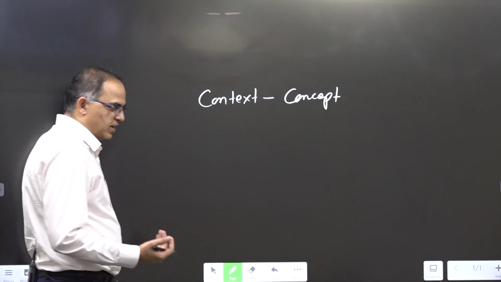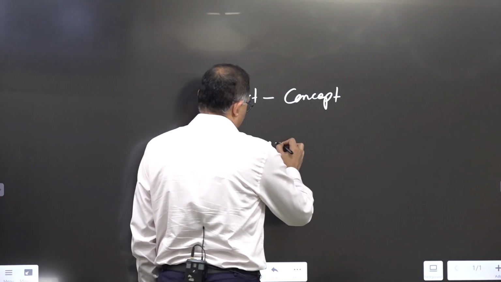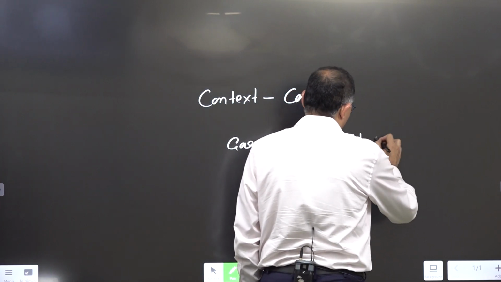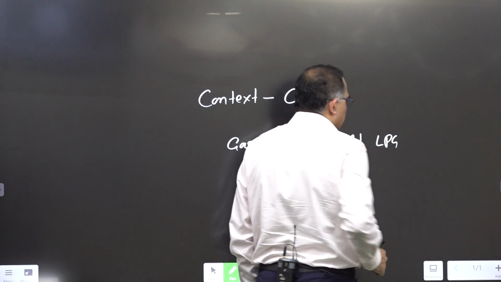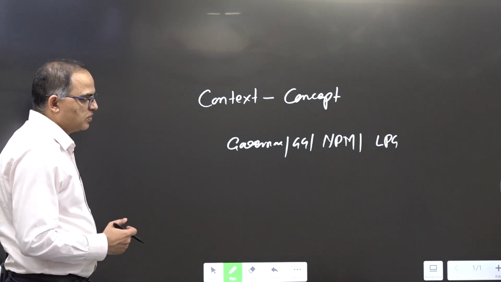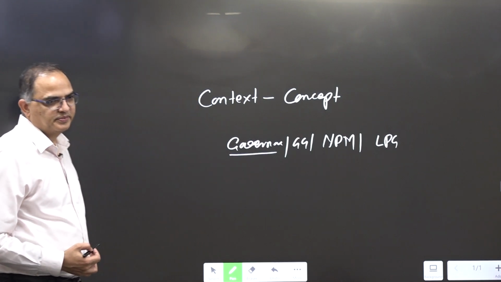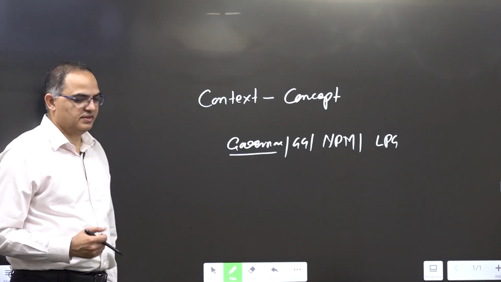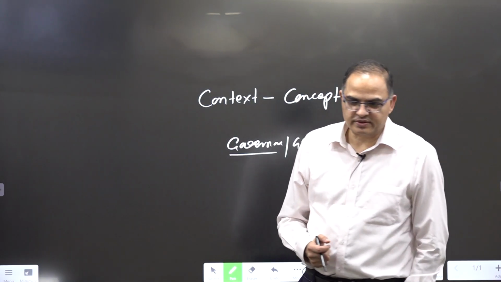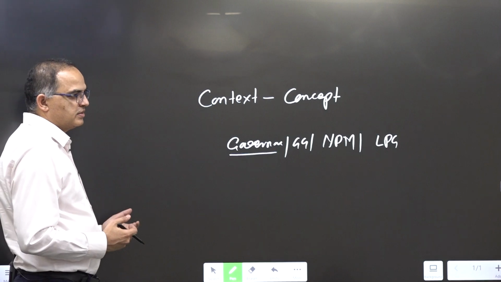All those chapter 1 topics are related to the same, whether you talk about governance, good governance, new public management, or LPG. They have come side by side, so each one has its own context. Even governance has its own context; it has not come into existence from nowhere. It is also a concept, but check your content whether you have written anything concept related. That is what we find. The same thing applies to other questions.